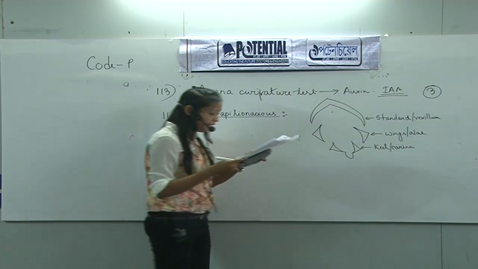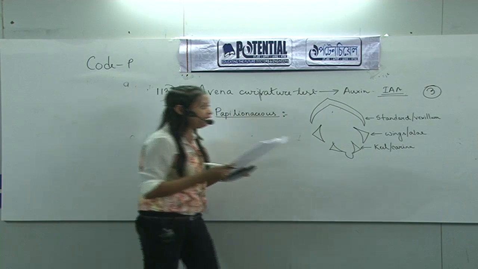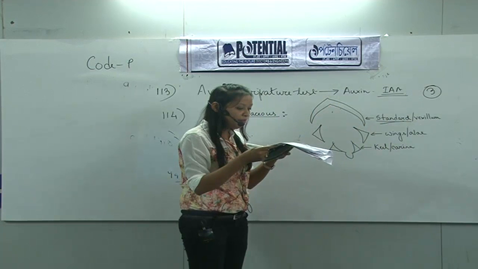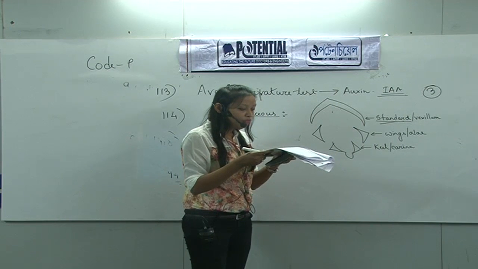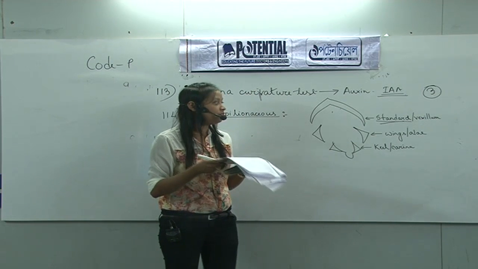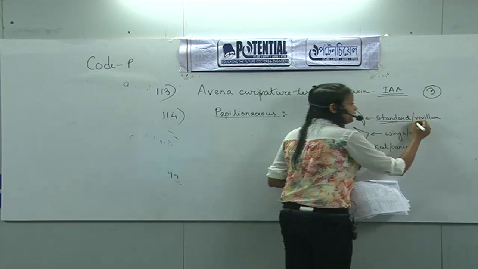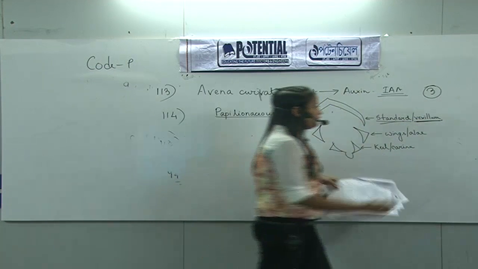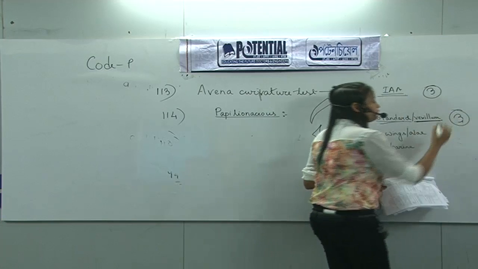Now move to the question once again. The standard petal, that means this one. Standard petal of a papilionaceous corolla is also called. Four options are there: carina, papilla, vexillum, corona. As I have already written here, standard is also known as vexillum. So this will be the answer. The answer will be 3.